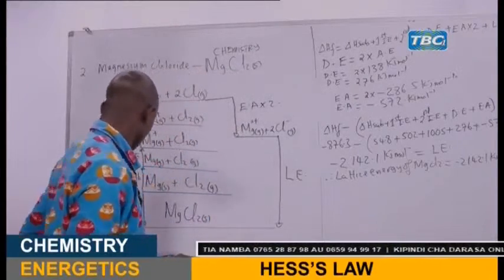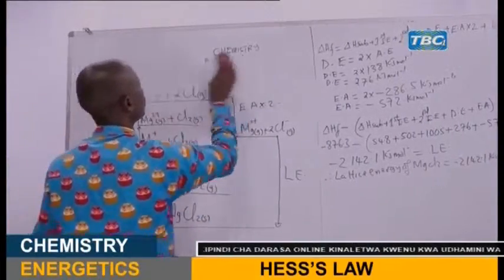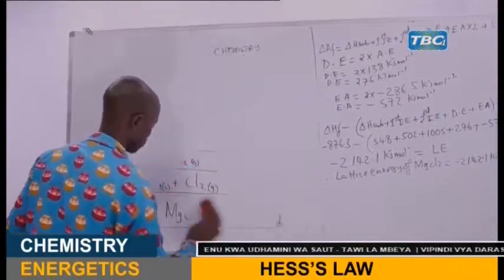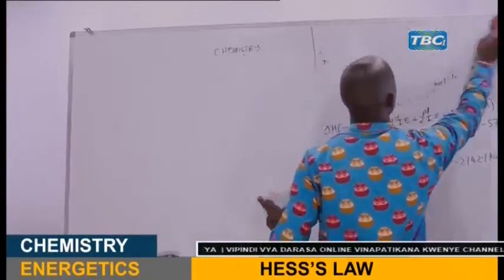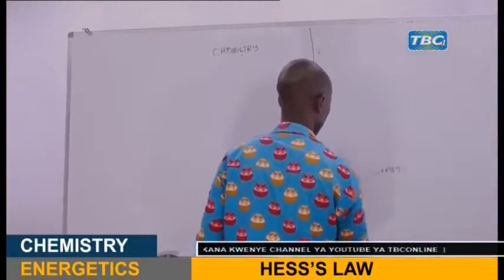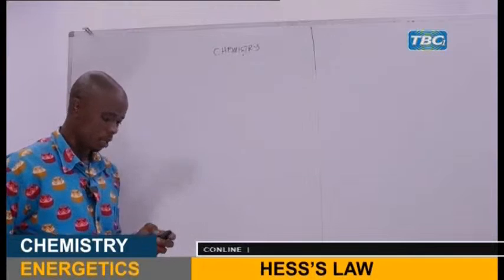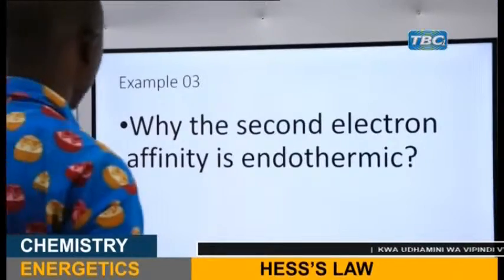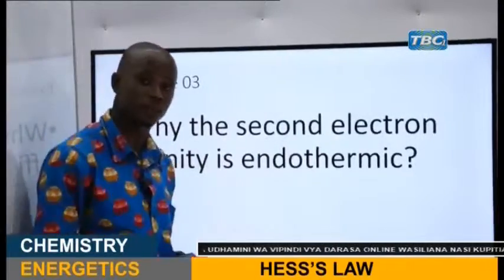From there, my dear students, we can go to the third example. The third example says, why is the second electron affinity endothermic?